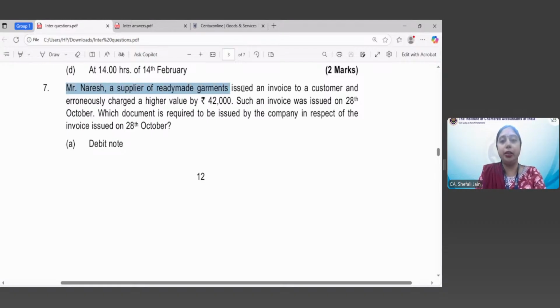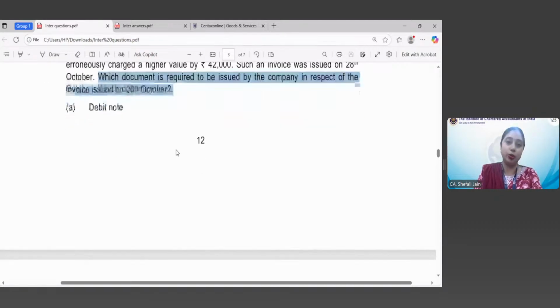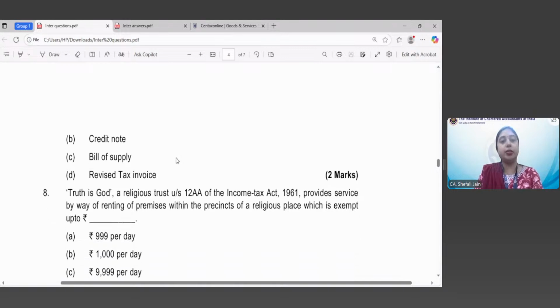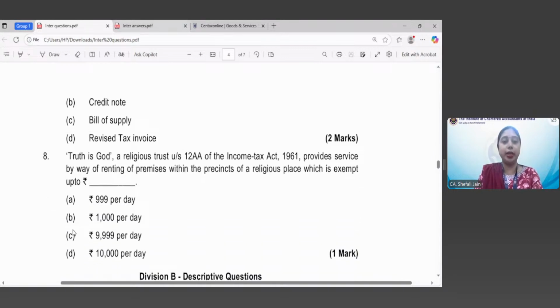Mr. Naresh, a supplier of ready-made garments, issued an invoice to a customer and erroneously charged a higher value. Now, a very, very simple case. I think you all should answer this. The higher value is 42,000. That means suppose the value was 1 lakh rupees, so he has charged 1,42,000. So he has charged an extra amount from his customer in the invoice, and that extra amount is 42,000. Now, what option does he have? Such an invoice was issued on 28th of October. Which document is required to be issued by the company in respect of the invoice issued on 28th October? One is debit note, second is credit note, or bill of supply, or revised tax invoice.